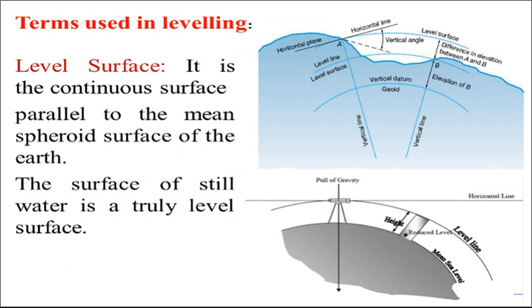Then different terms used in leveling. So first important term is a level surface. Level surface is the continuous surface parallel to the mean spheroidal surface of the earth. The surface of still water is a truly level surface. Now see in this figure, this is the mean sea level and this is level line. So the line or the surface which is parallel to the mean sea level is called as level surface.